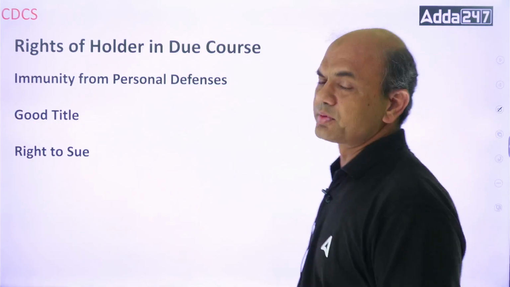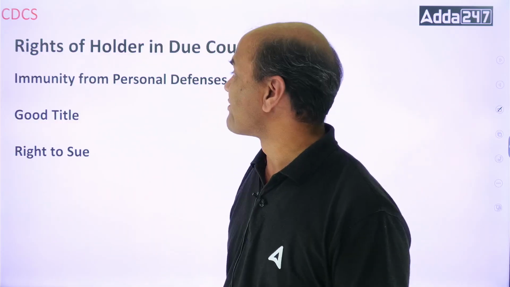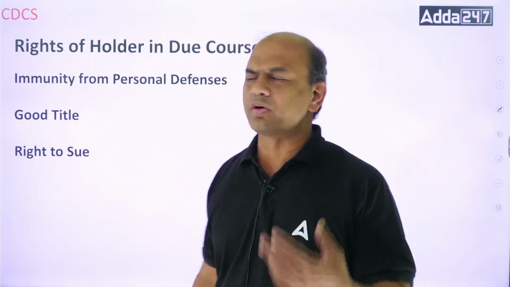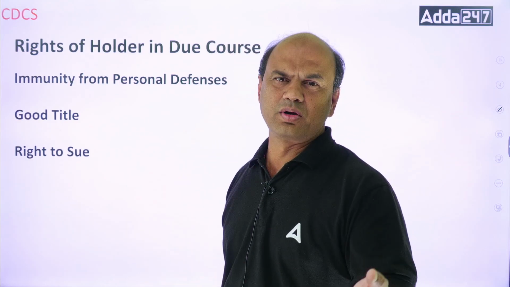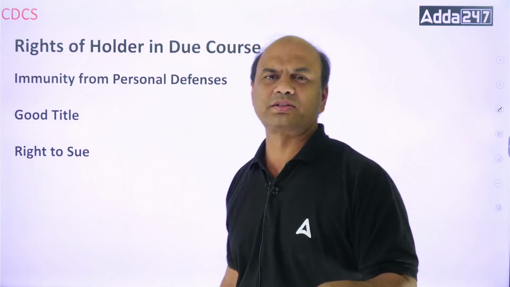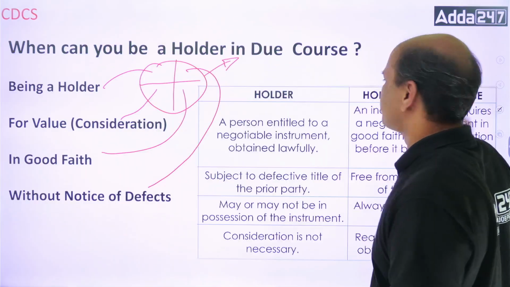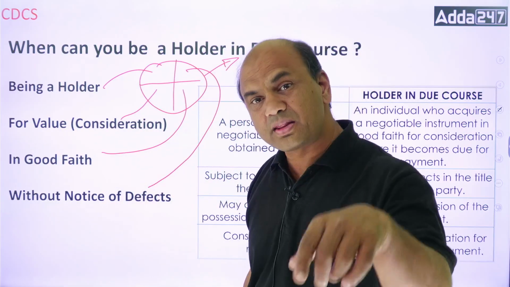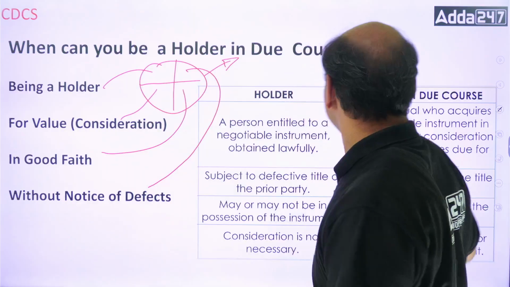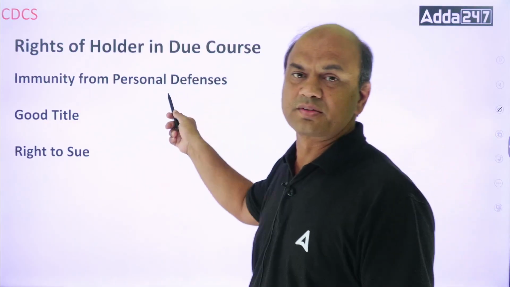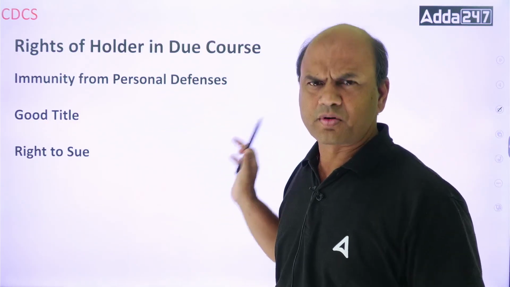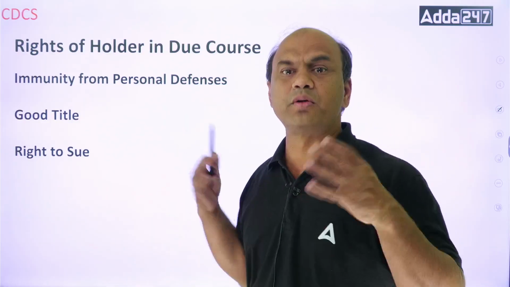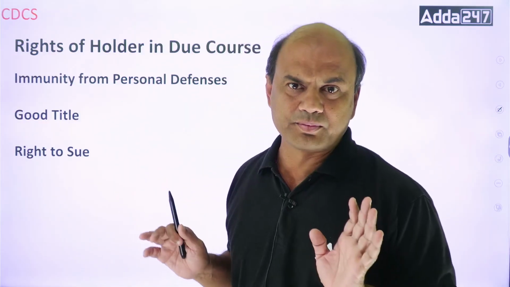What are the rights of the holder in due course then? Immunity from personal defenses. What does that mean? See, if I have fulfilled all these 4 points, holder, value, good faith, and defects not known, and suppose you have robbed that bill of exchange from somebody before giving it to me, then also I am immune, because I have given you rightful value.